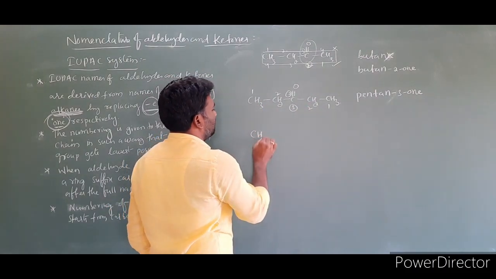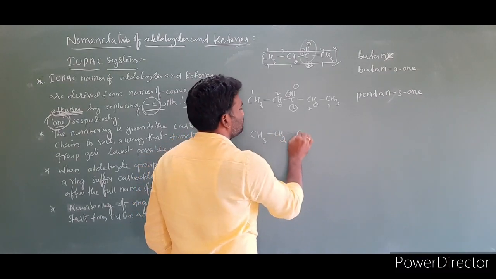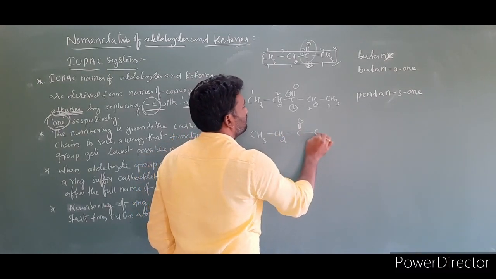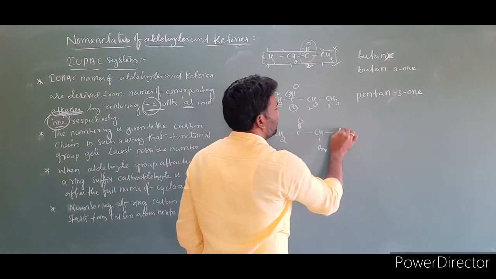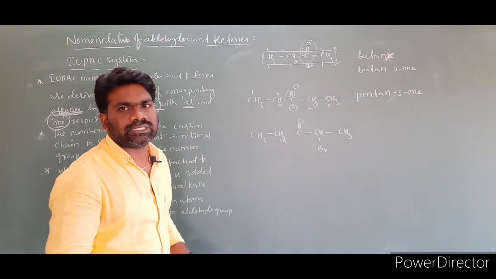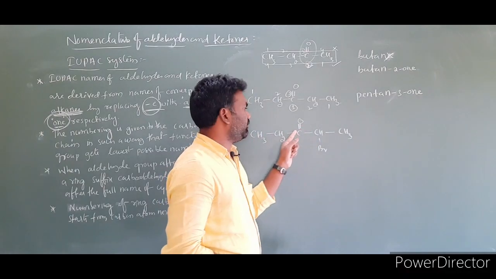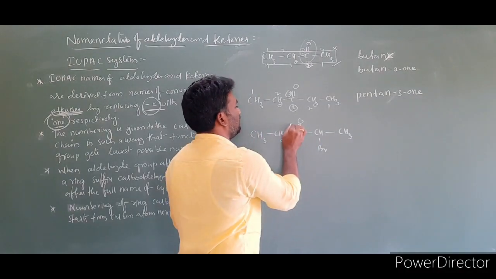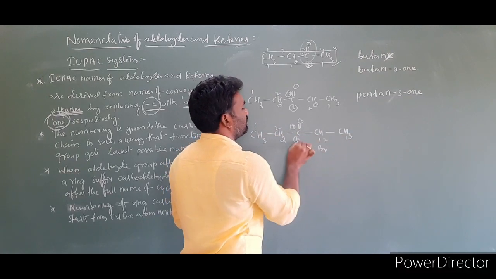So let us take some substituents upon this compound. I am taking an example of CH3, CH2, C double bond O, CHBr, and here a CH3 will be there. Then we have to give numbering to this compound, in any direction. The functional group is getting third position. Here is 3. Here also will be getting 3. 1, 2, 3. 1, 2, 3.